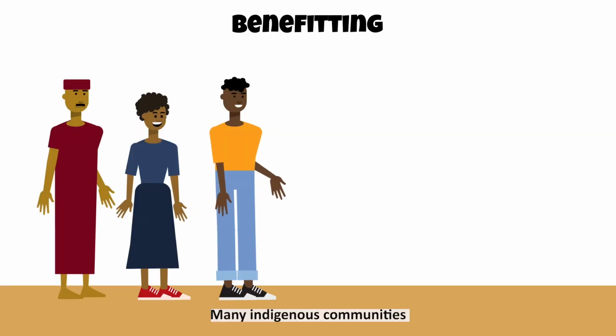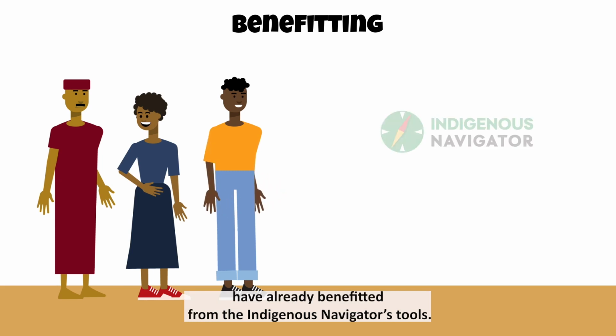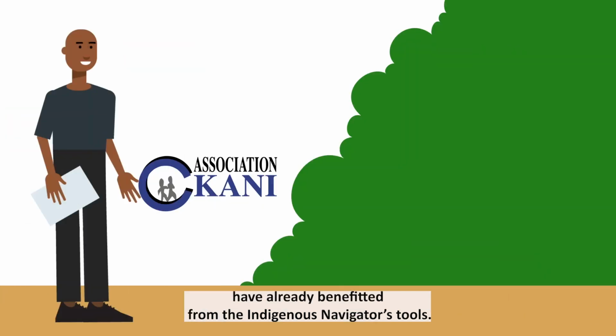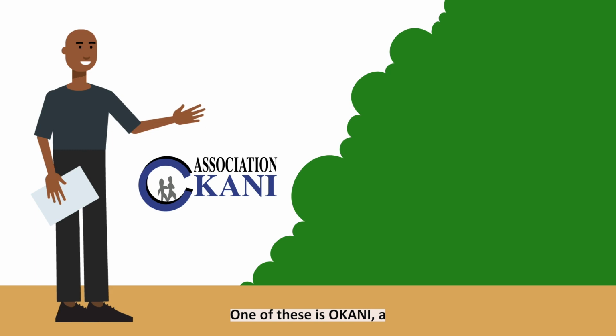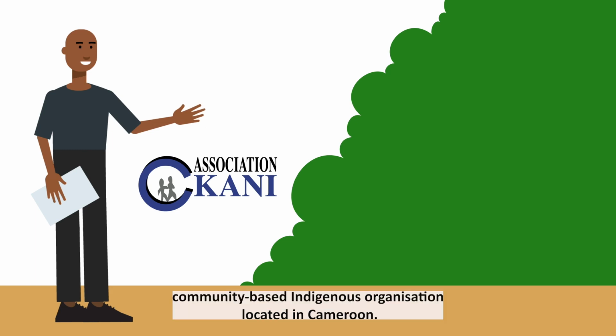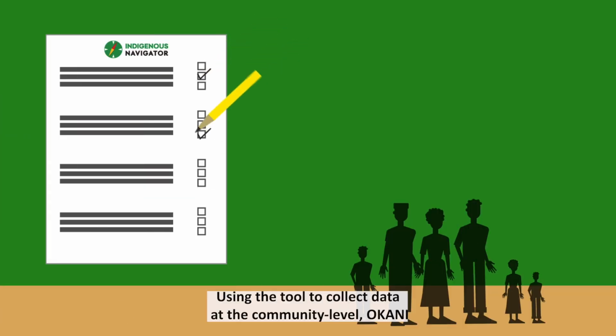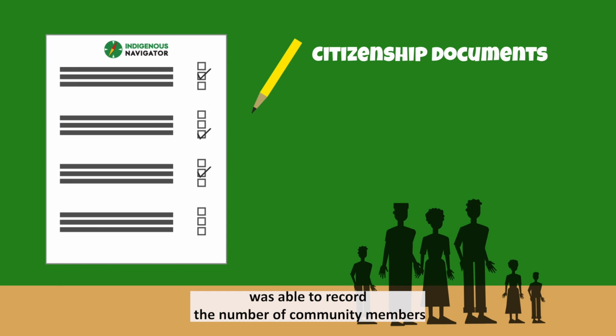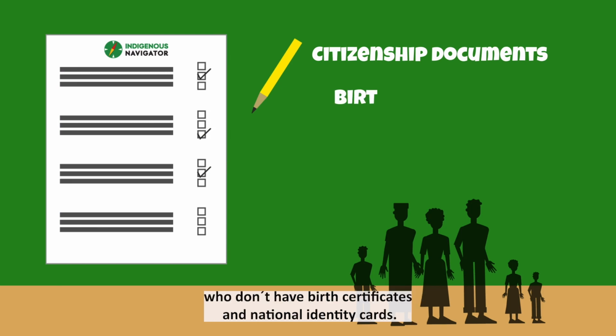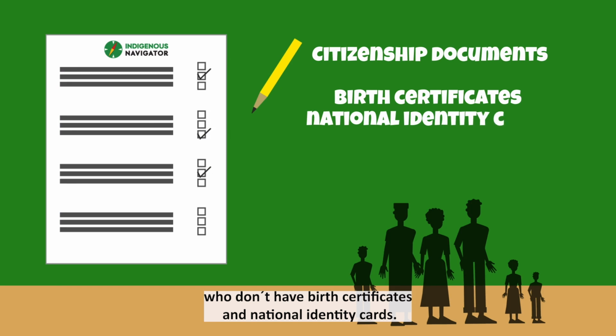Many Indigenous communities have already benefited from the Indigenous Navigator's tools. One of these is Okani, a community-based Indigenous organization located in Cameroon. Using the tool to collect data at the community level, Okani was able to record the number of community members who don't have birth certificates and national identity cards.